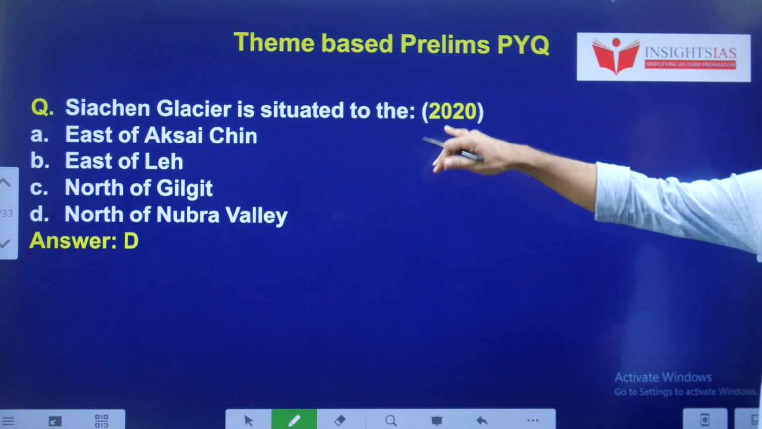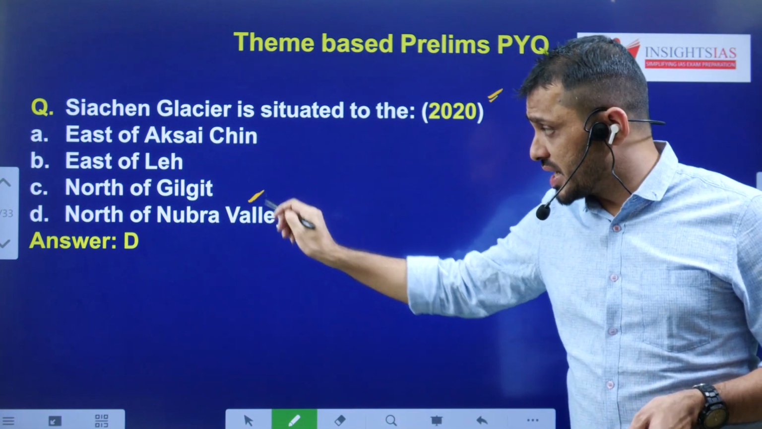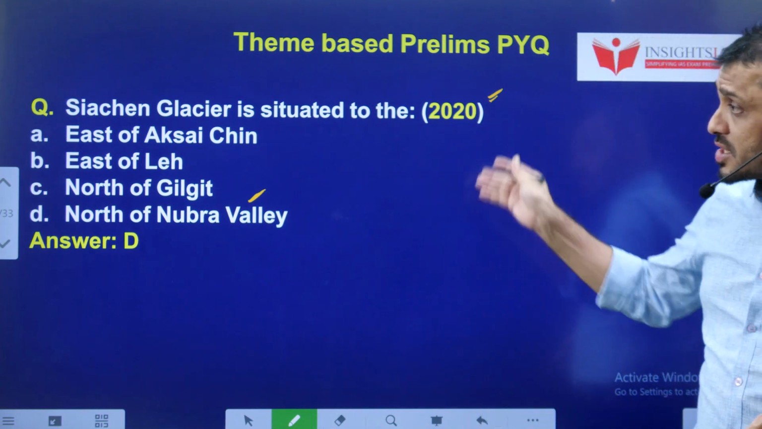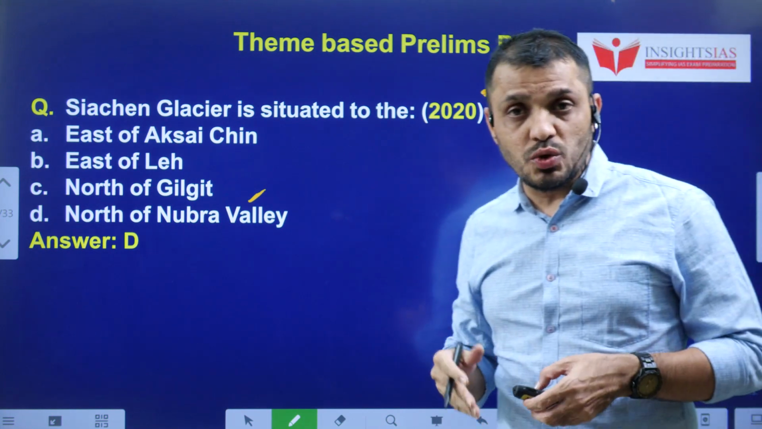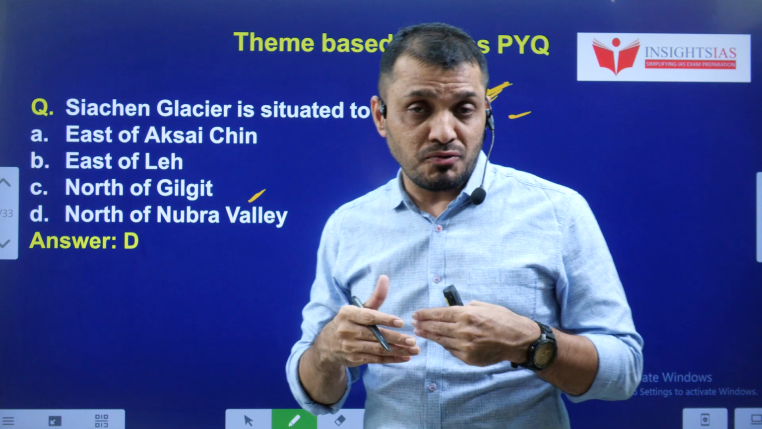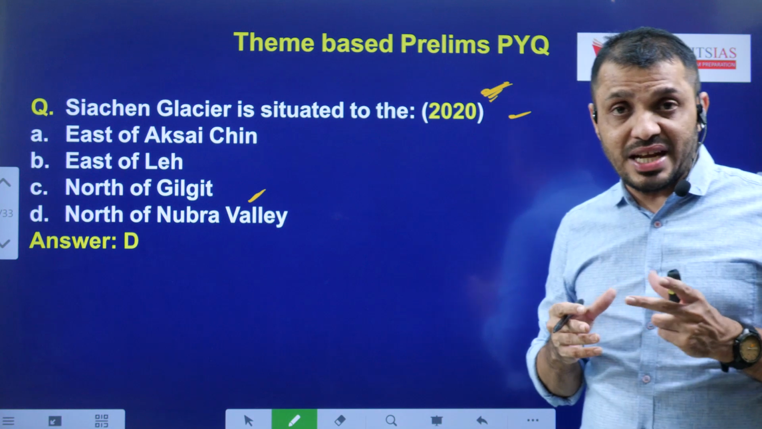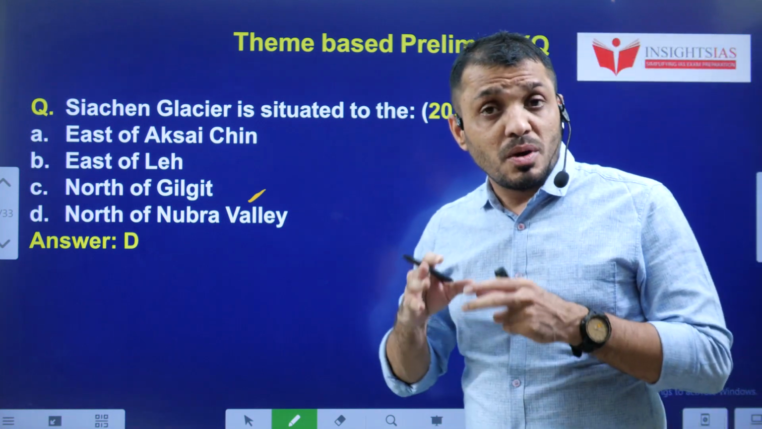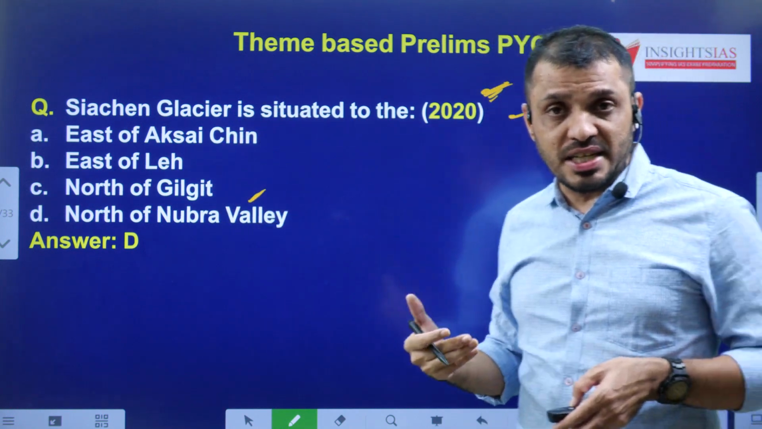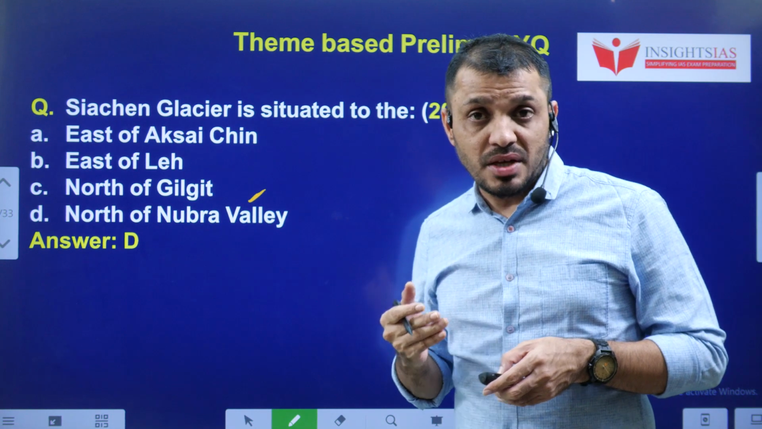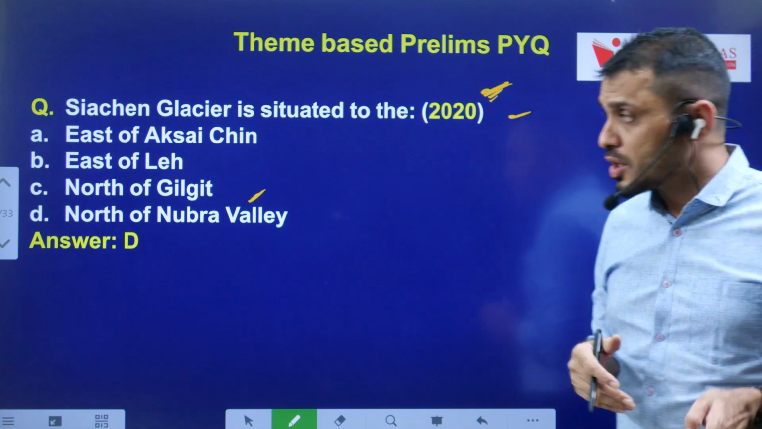Siachen Glacier is situated to the north of Nubra Valley. Why is Siachen Glacier here? In 2020, Siachen Glacier was in news, especially when we were having some tension between India and China. The next year, even Galwan Valley was in news. So when a particular place is in news, obviously you have to pick that place and check where it is, in which part of India it is, its borders, and the facts related to it.